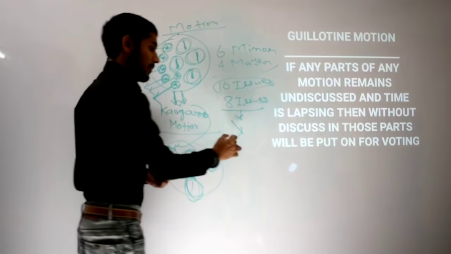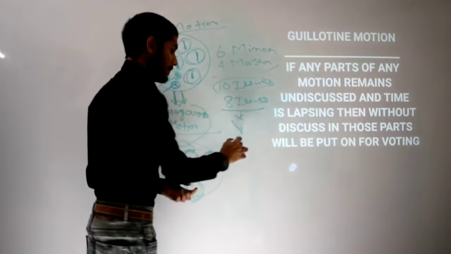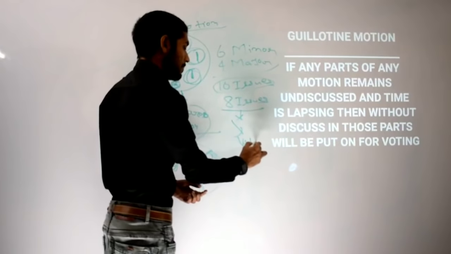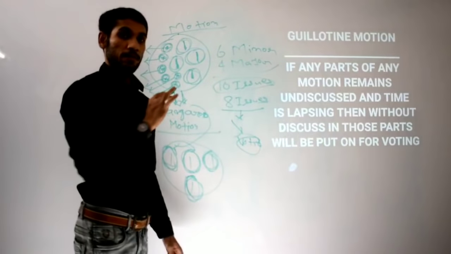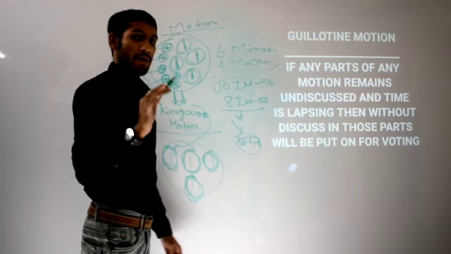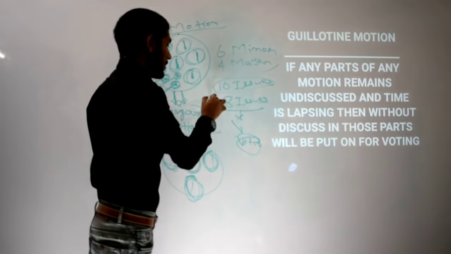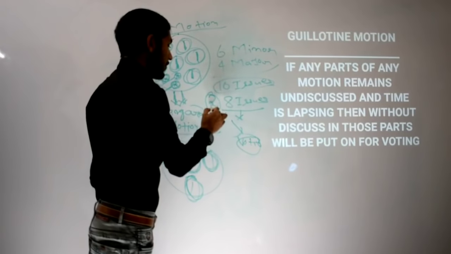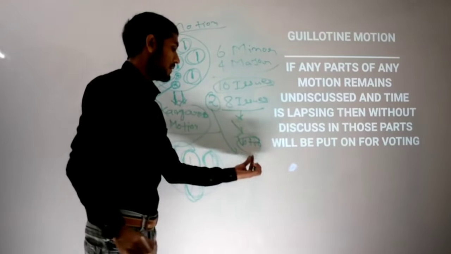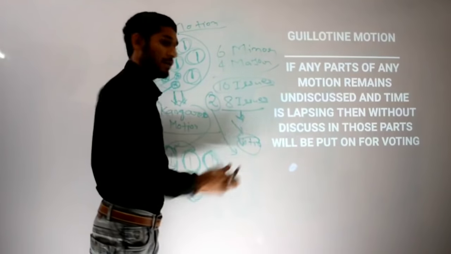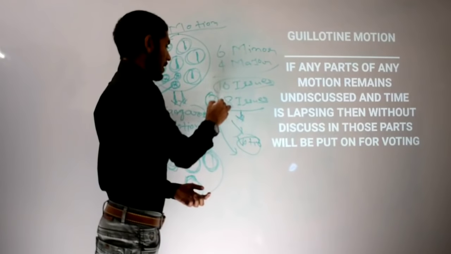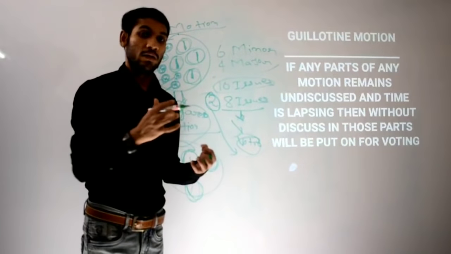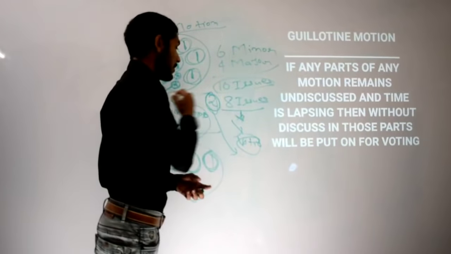After putting it to a vote, whether it is passed or not is a separate matter. But the remaining 2 issues will not be termed directly as decided. If these 8 issues are passed, and these 2 are undiscussed, not even a single point discussed, then